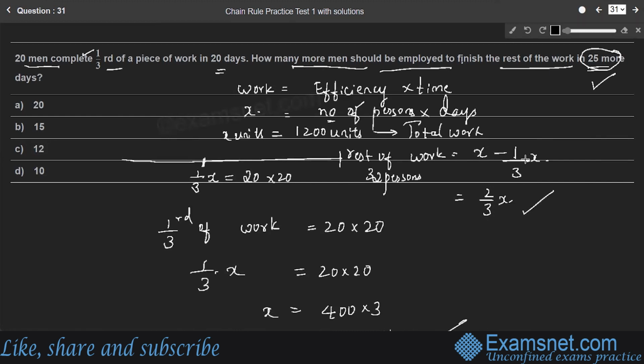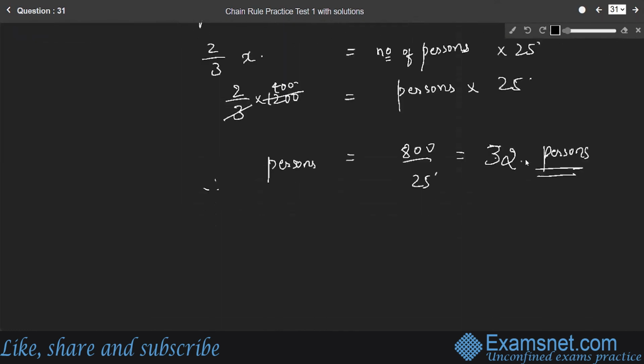Here the question is, how many more men should be employed? Already 20 persons are working, right? 20 men complete 1/3 of the work. Already they are working, but to complete the remaining work, 32 persons are required. Therefore, more number of persons required is 32 minus 20, which is 12 persons. 12 more persons are required, right?